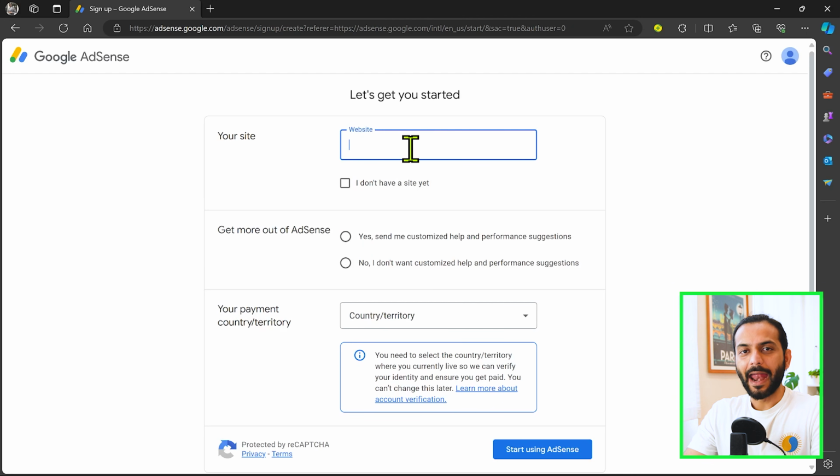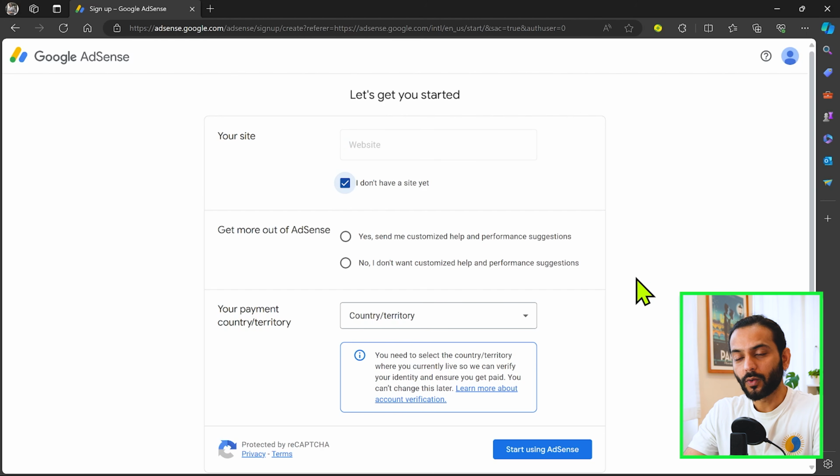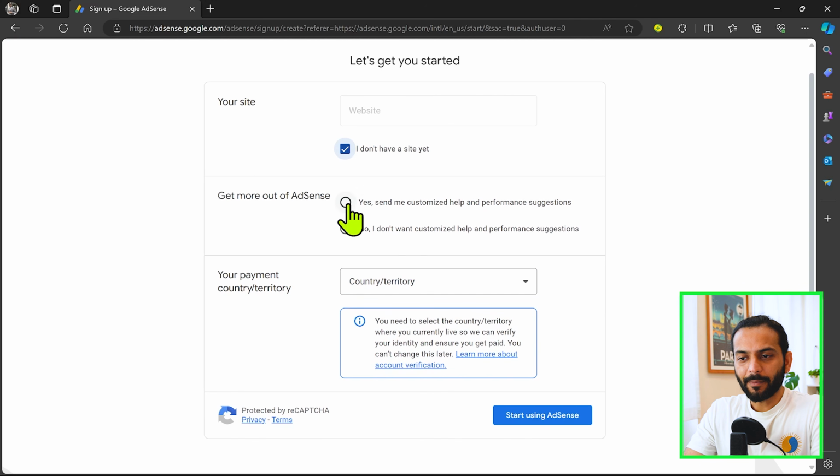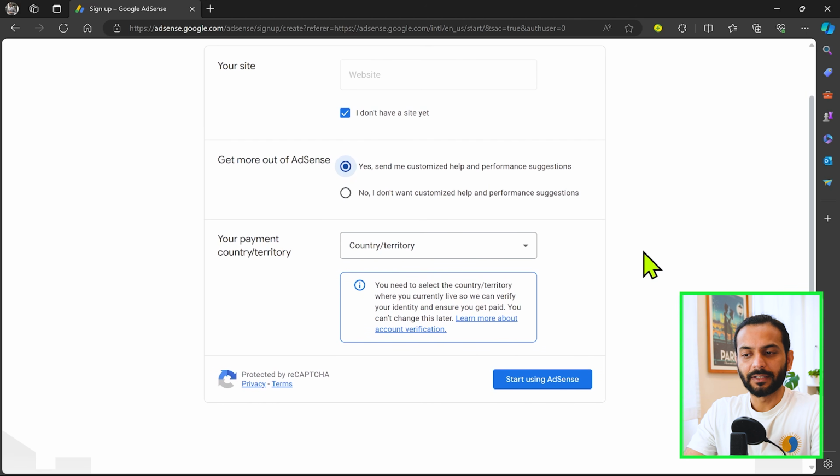And here you need to enter your blog URL or your website URL. If you don't have a website yet, you can click here on I don't have a site yet, because we are not applying for the AdSense program right now. We are just creating an account on Google AdSense. Then I recommend you choose this option, send me customized help and performance suggestions. It really helps you get information from Google AdSense.